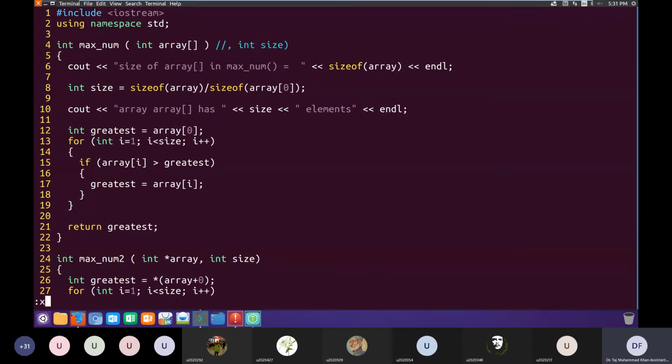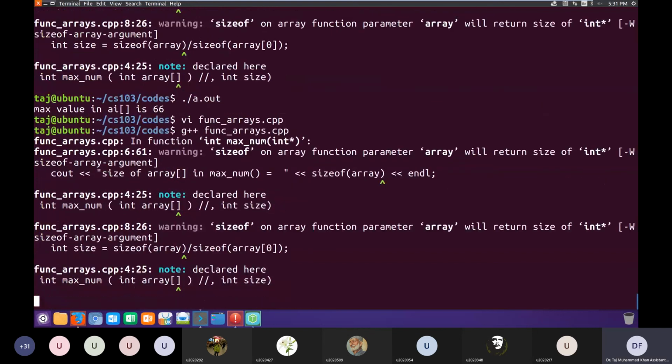Even if you read this warning, if I compile it again, you see this warning here. It says on line number 6, warning: sizeof on array function parameter. We have a function parameter which is an array, and it will return the size of the integer pointer. It will not return the size of the array. So the compiler is also telling us that there is most probably something wrong that we are doing. It's declared as an array, but it will be treated as a pointer.